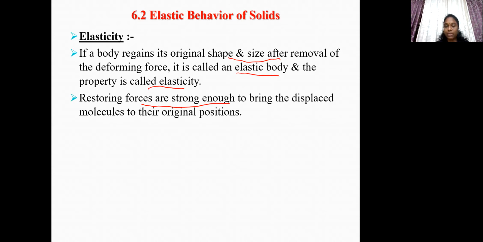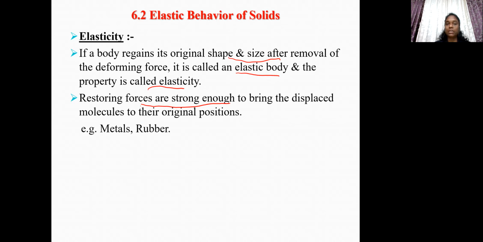In an elastic body, when we apply an external applied force on the elastic body, restoring forces develop and they are strong enough. They are strong. Therefore, when external applied force on the elastic body is removed, the restoring forces in the elastic body restore the body to its original positions. Means body regains its original shape and size as restoring forces are strong in that body.